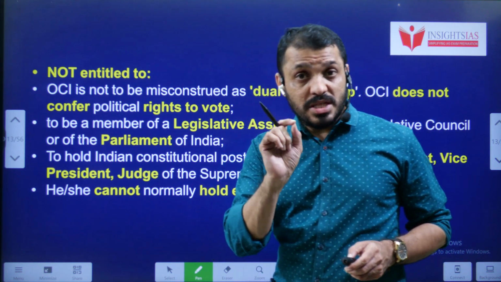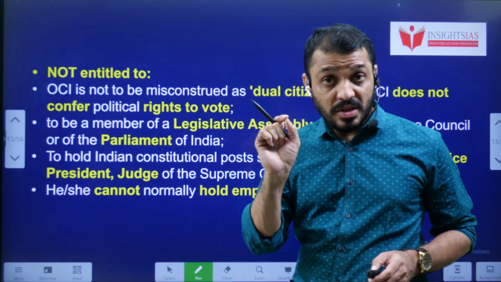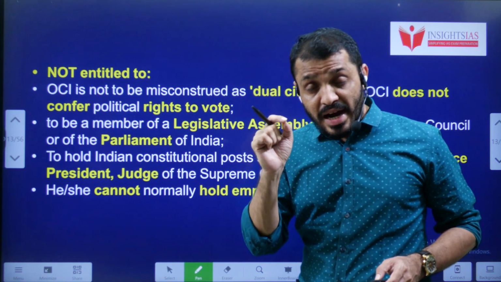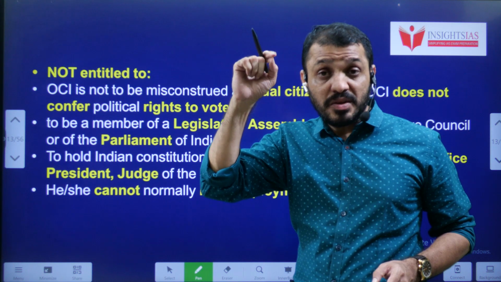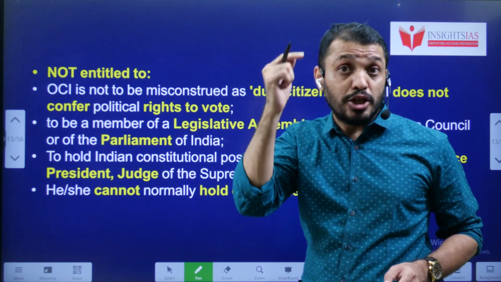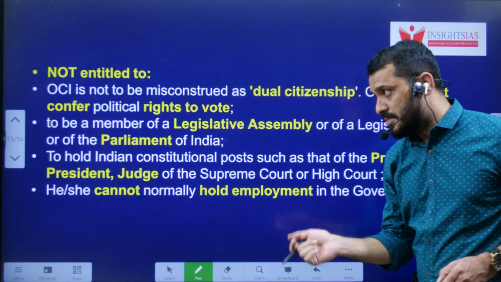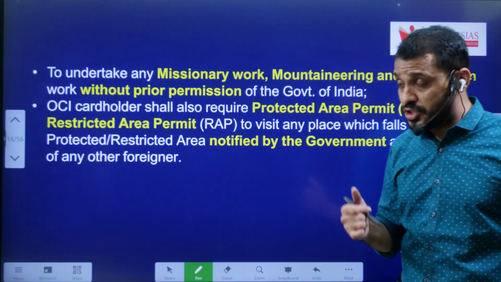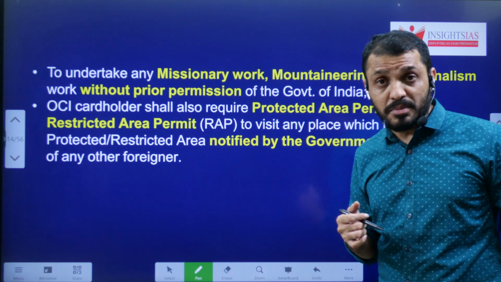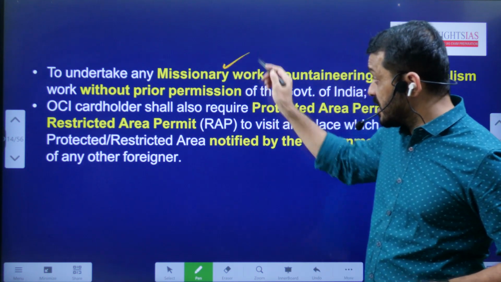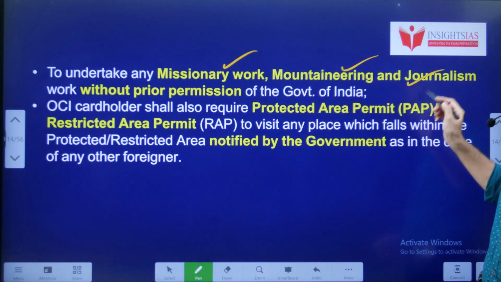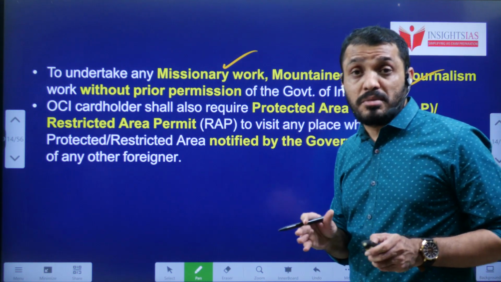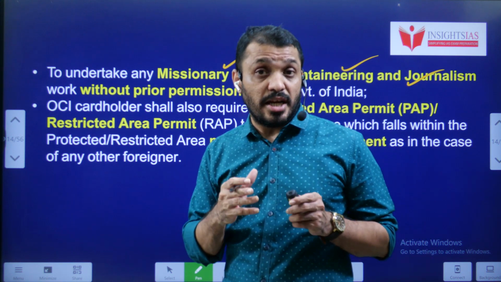Always remember, OCI, Overseas Citizen of India holders are foreign nationals, foreign citizens. But at the time of 26 January 1950, they were citizens of India, or else they were eligible to become part of Indian citizens. So they are not eligible to hold any Supreme Court judge post or High Court judge post. Even without government permission, they cannot undertake any missionary work, mountaineering, or journalism. Even without proper permission, they cannot enter a restricted area.